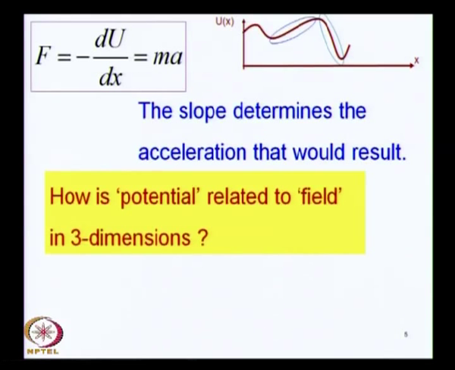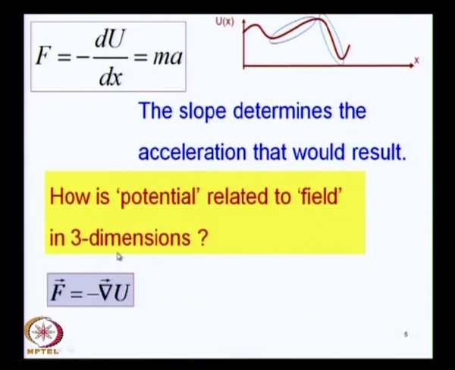So, you can have a 3 dimensional space, and in this 3 dimensional space we must generalize this expression, and this generalization is achieved through an idea which is very similar to this. Here the primary idea is that of derivative, this is derivative with respect to a space coordinate. So, this idea of derivative with respect to a space coordinate d by dx is what we must extend to 3 dimensions, and when we do so we come into an operator which is known as a gradient.